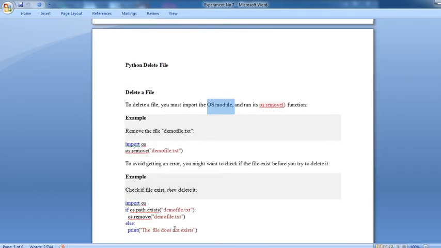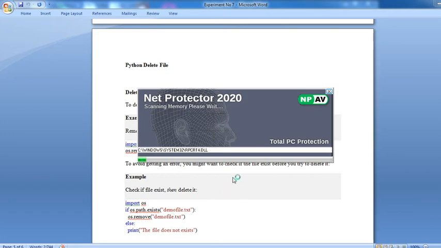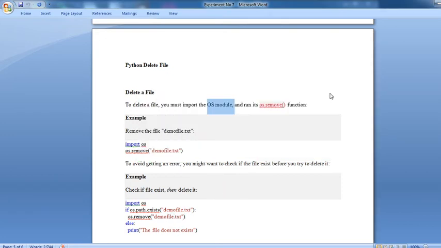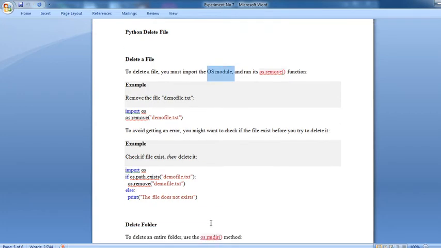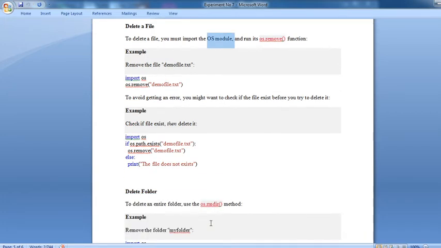Sometimes you want to delete a file from the system, but you don't know whether that file is actually present or not. In that case, use an if-else statement: if the file is available, then and only then delete it; otherwise display the message that the file does not exist on the system. Now delete a folder.